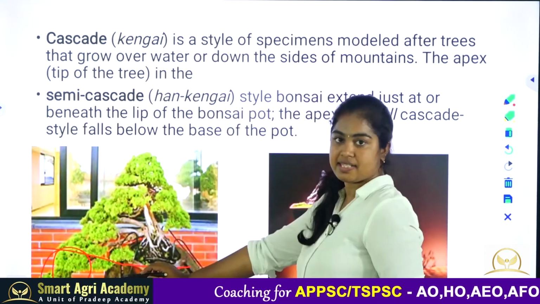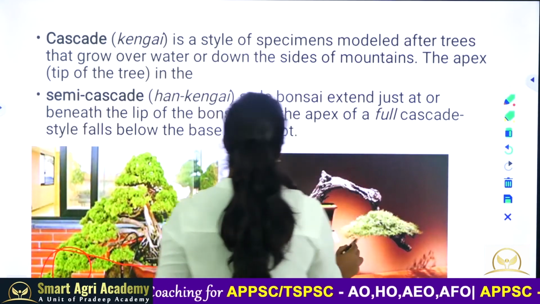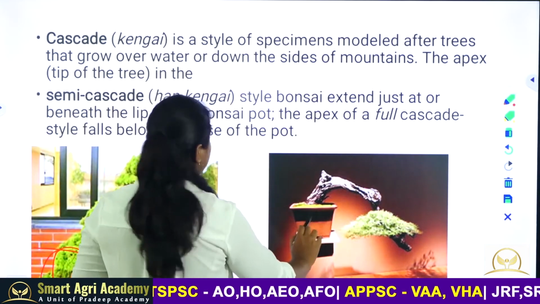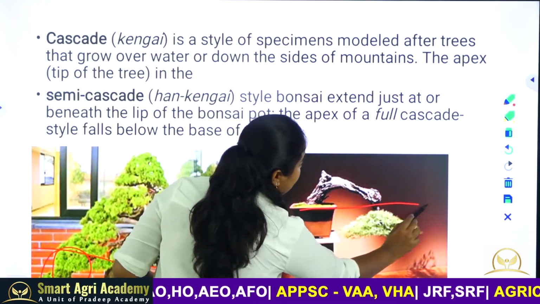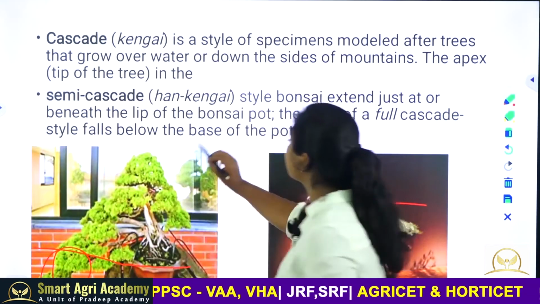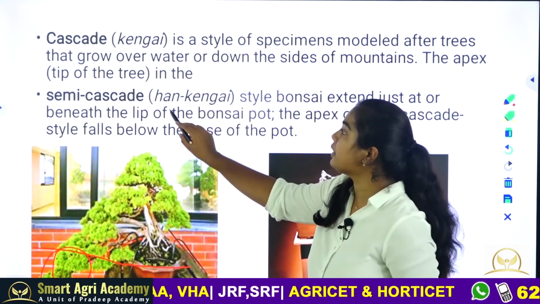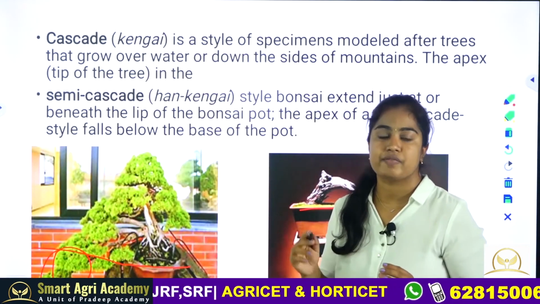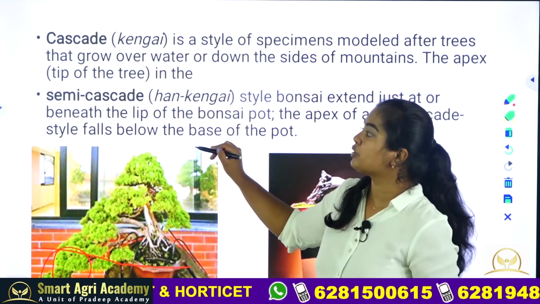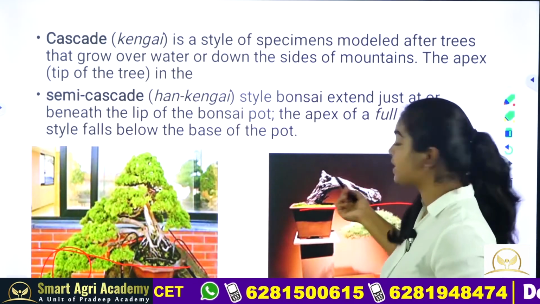But in the cascade style, the apex of the plant completely falls below the pot level. This is full cascade, and this is semi-cascade. The Japanese names Kengai and Han Kengai are important. They can also ask which of the following is a style of bonsai, so remember there are both cascade and semi-cascade styles.